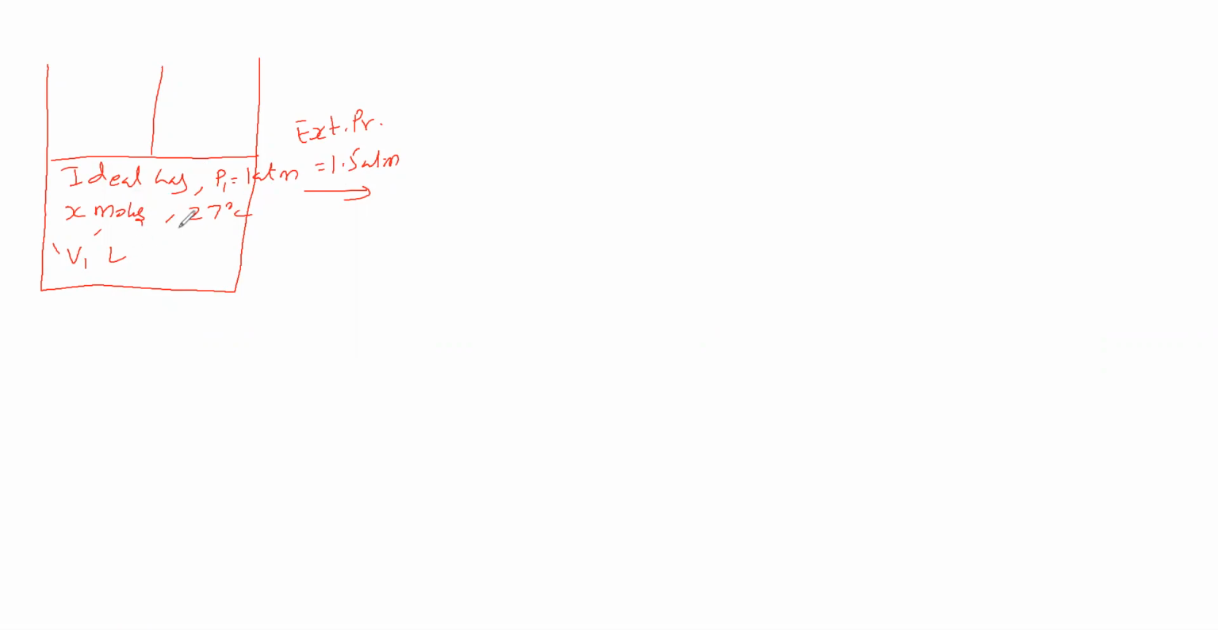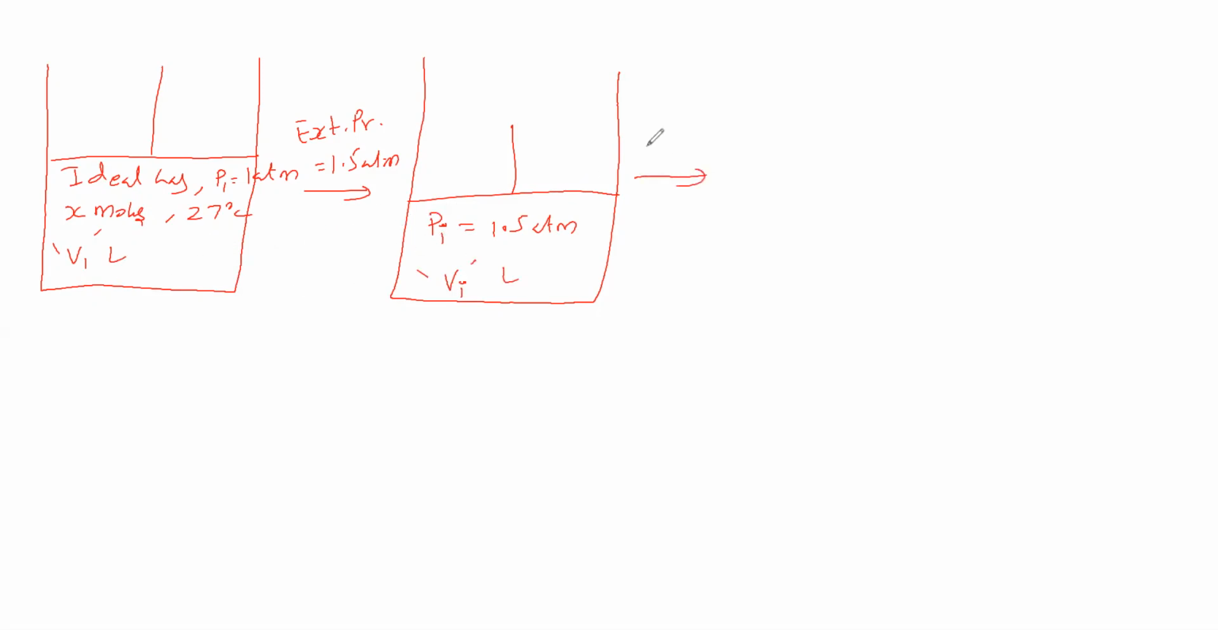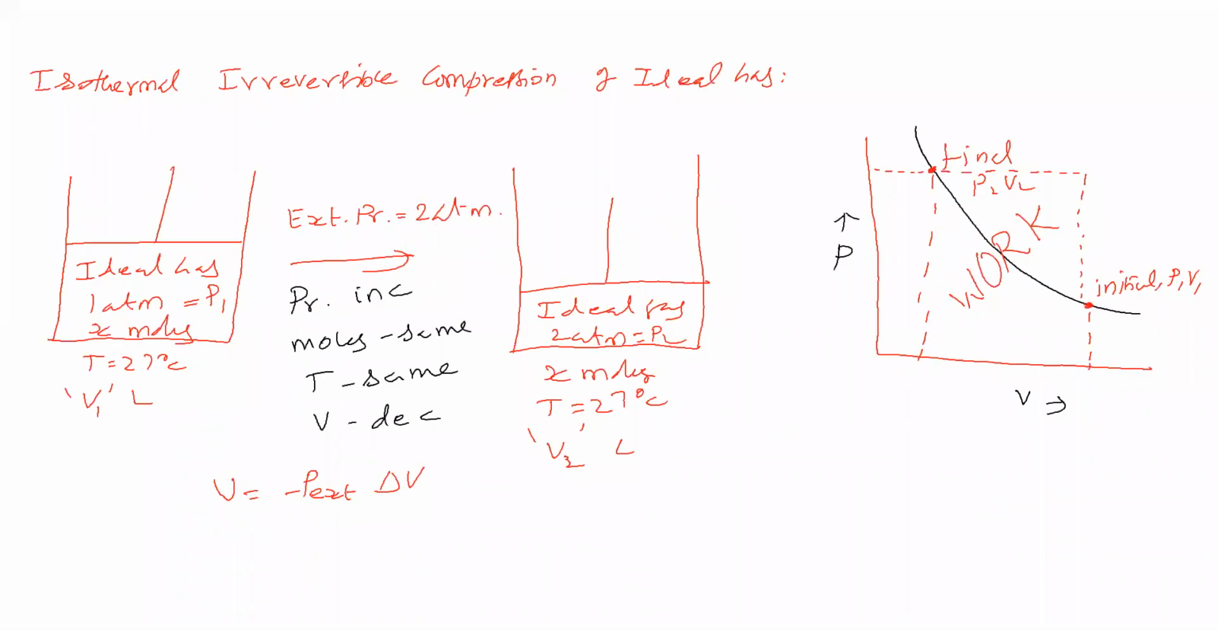The external pressure is greater than the pressure of the gas, therefore compression takes place. Now the pressure is 1.5 atmosphere, and the volume is this many liters. Number of moles and temperature remain the same. Next, we will again change the external pressure. Now we will give an external pressure of 2 atmosphere. So we have given an external pressure of 2 atmosphere.